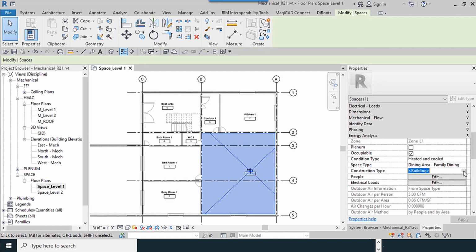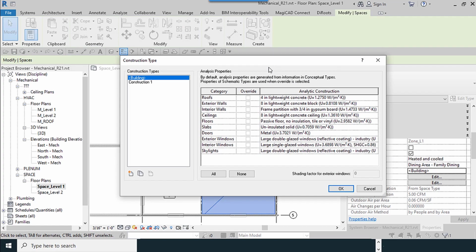The application of this room is selected, and I check the construction type. In this window, as you can see, some materials are available here, like roofs, exterior walls, interior walls like ceilings, floors, slabs, doors, exterior windows, interior windows, and skylights.